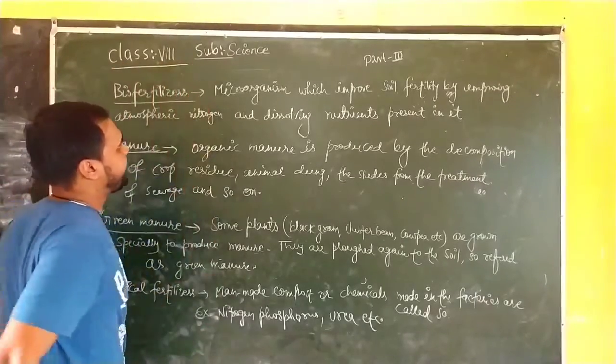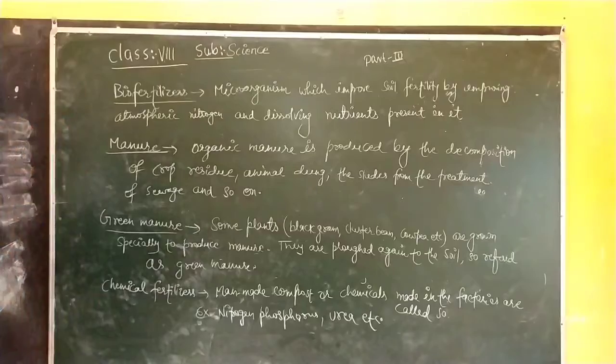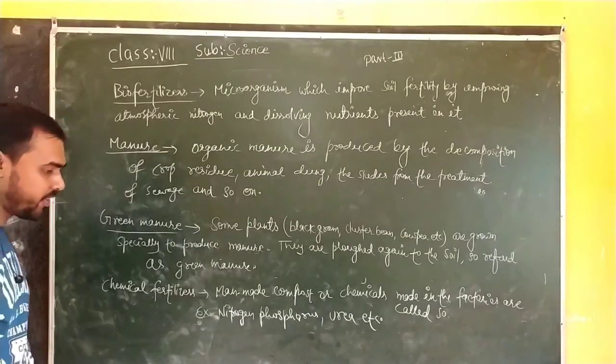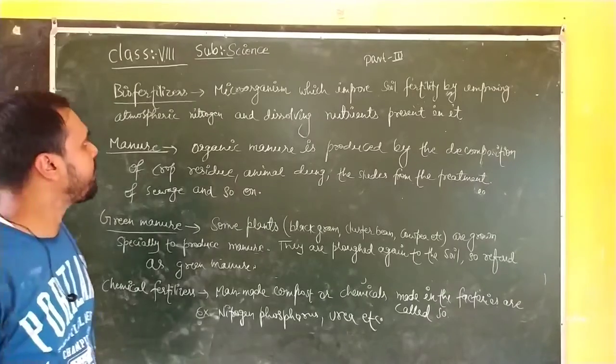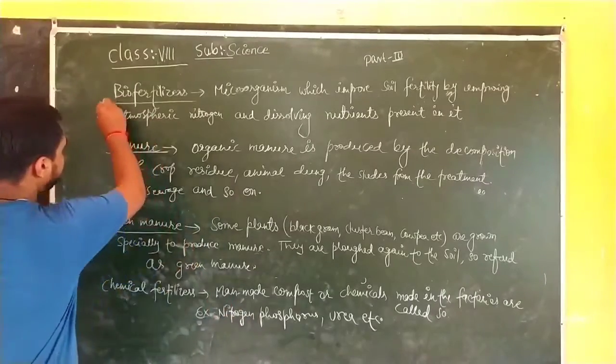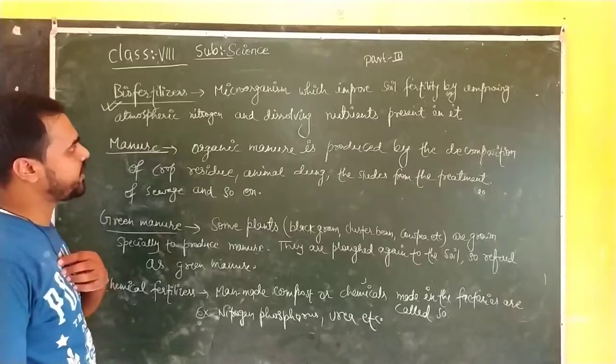This is our fourth part of your chapter, Rational Production. In the previous chapter, we had talked about rational and many others. Here we will discuss biofertilizers. What are biofertilizers? So listen to me very carefully.